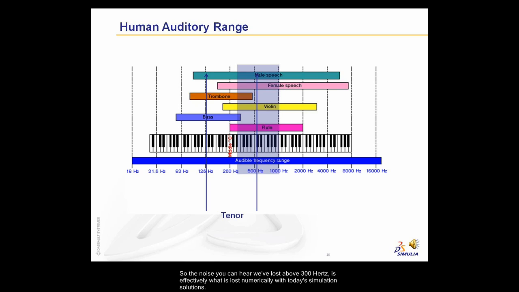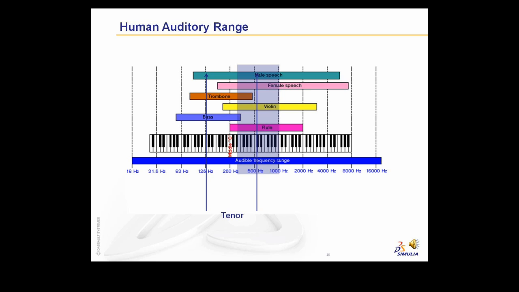So that which you can hear that we've lost above 300 Hz is essentially what is lost numerically with today's simulation solutions. On the other hand, we now filter out only everything above 1,000 Hz. You can hear that my voice is much clearer and richer in this range, the range that Abacus is now able to predict within the car.